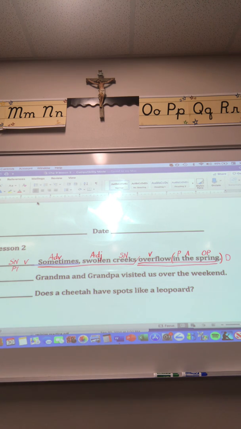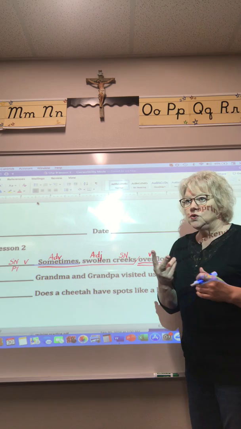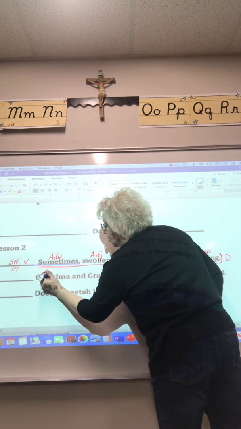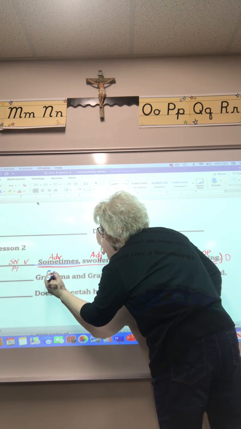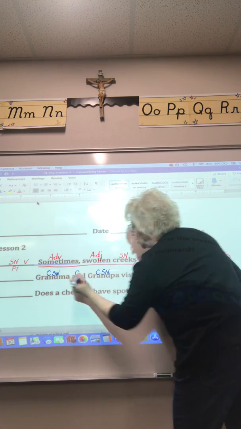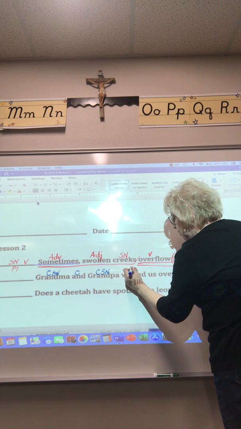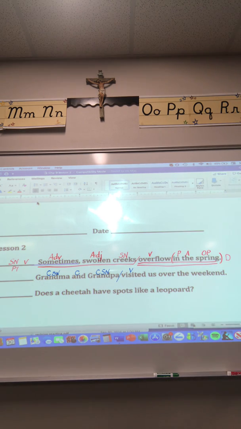Okay, let's go on to sentence 2. We'll read it together. Grandma and Grandpa visited us over the weekend. Who visited? Grandma and Grandpa. So now you have 2 subject nouns. So we do compound subject noun, compound subject noun, and here's your conjunction. And what did Grandpa and Grandma do? Grandpa and Grandma visited. So this is our verb. You can put your slash.